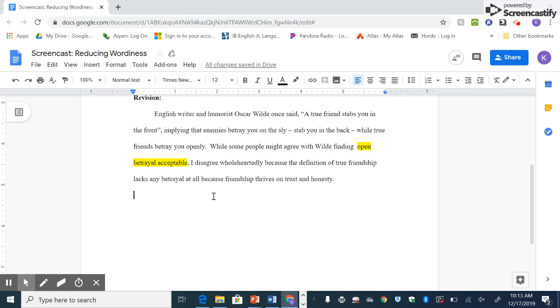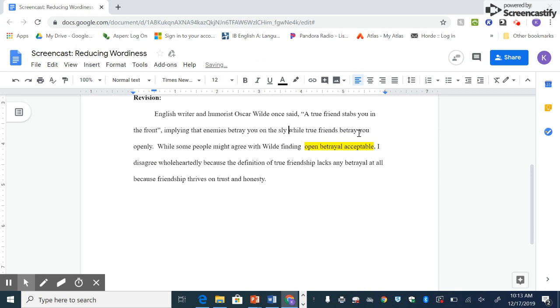So another easy strategy, and the last one I'm going to talk about today, that I can use to reduce wordiness is to eliminate unnecessary words. So I'm going to eliminate "stab you in the back," because I think this is a common enough concept that I don't need to clarify it for my reader. And then I'm also going to delete the word "wholeheartedly," since disagreement is really disagreement. I could use another verb like "dissent" or "differ," but that sounds a bit silly. So I'm going to stick with "disagree."